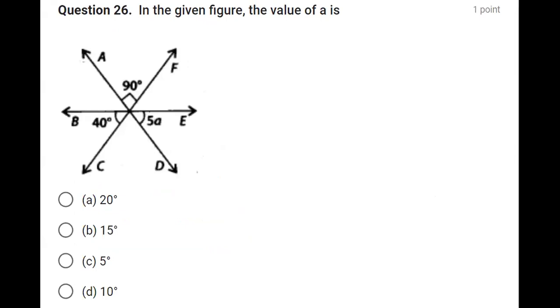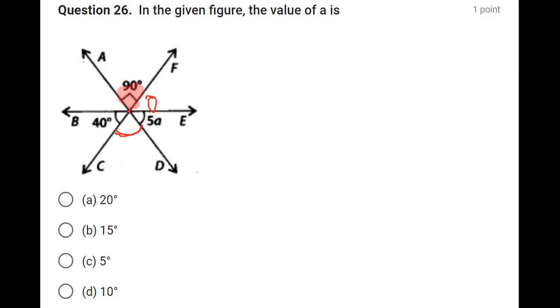In question number 26, we have to get the value of A. Now, first of all, let's check here that this and this are vertically opposite angles. Right? We can see here this angle, that means we are talking about angle A. Say if I mark this point as O, which is not marked here, AOF and COD are forming a vertically opposite angle, not a linear pair.